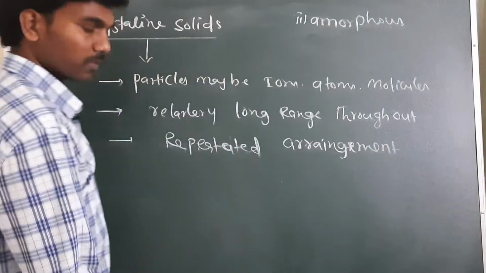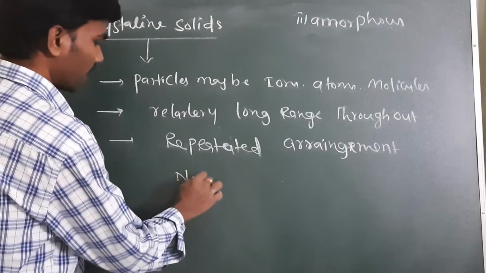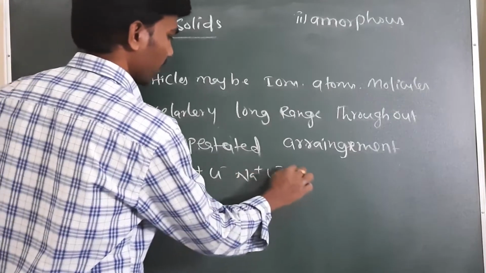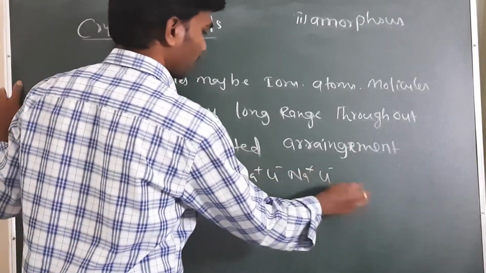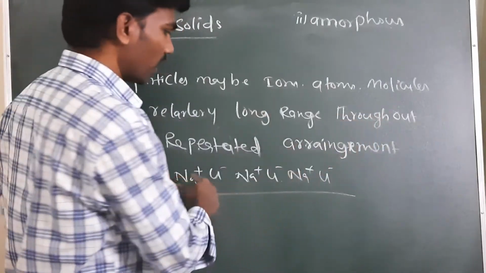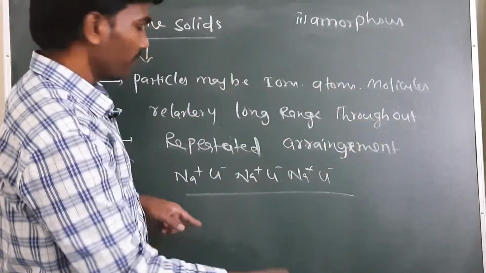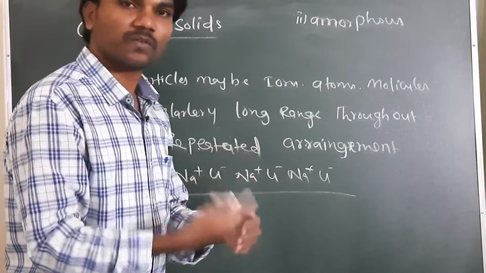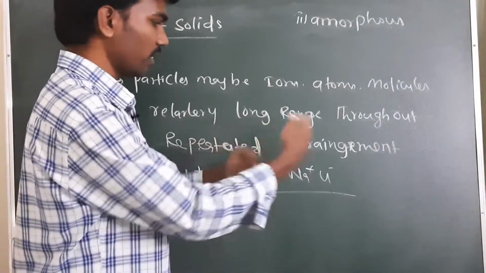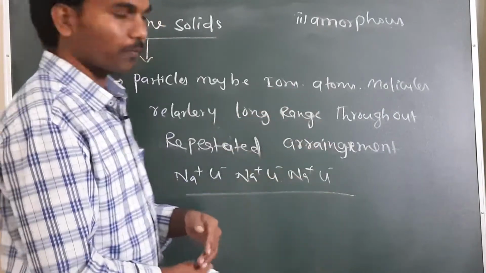For example, taking NaCl: Na+ Cl-, Na+ Cl-, Na+ Cl-. Like this, a regular long range arrangement throughout the crystal, and a repeated arrangement will take place. Here Na is followed by Cl, Cl followed by Na, like this it will follow, right?